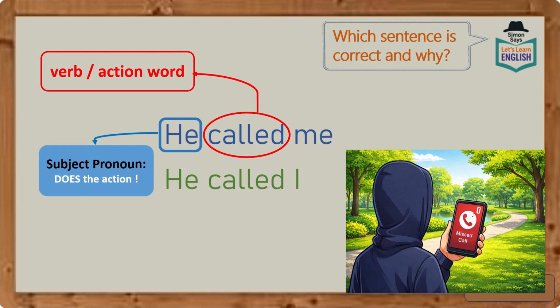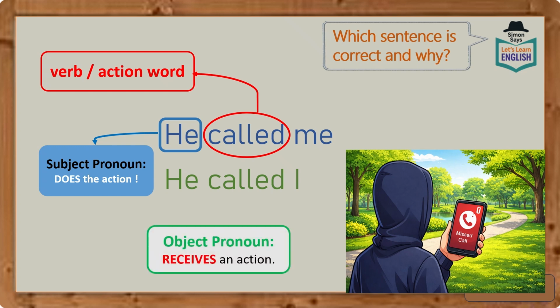Now, in both sentences, we have the subject pronoun he and we also have the verb called. Now, what comes after this verb must be an object pronoun, because an object pronoun receives an action.